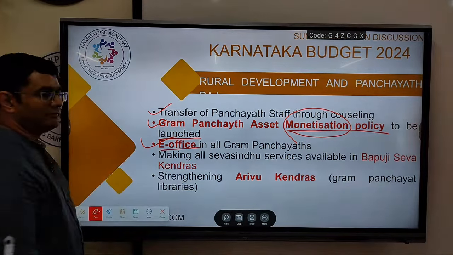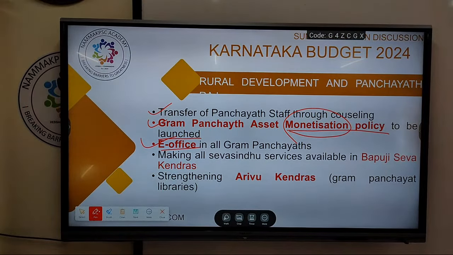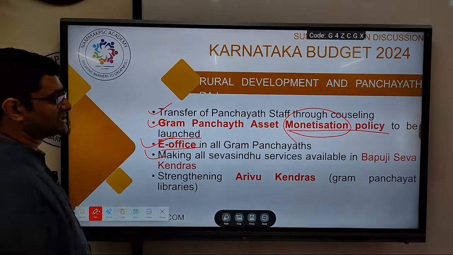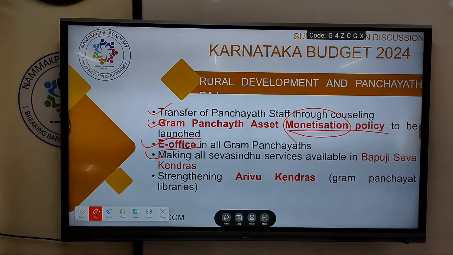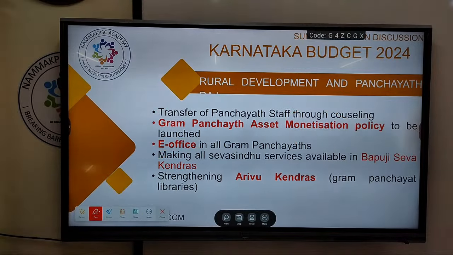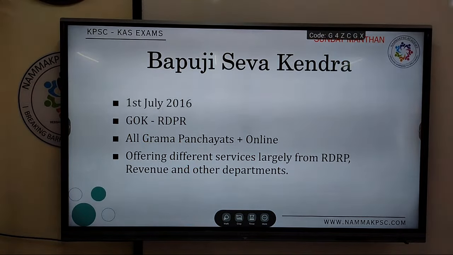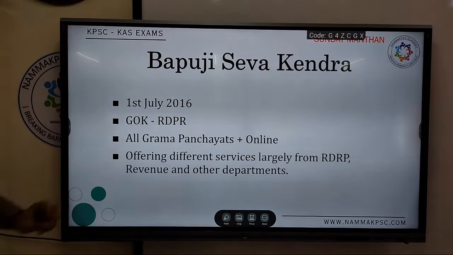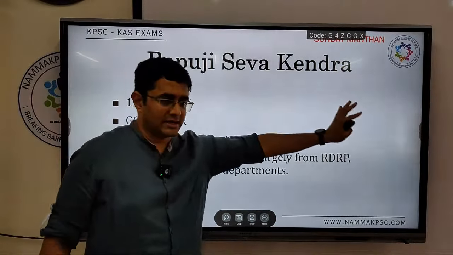E-offices: all offices shall be converted into e-offices. Then, making all Seva Sindhu services available in Bapuji Seva Kendras. I'll just put up the next slide. So there is an initiative by the Rural Development and Panchayati Raj Department called the Bapuji Seva Kendra.